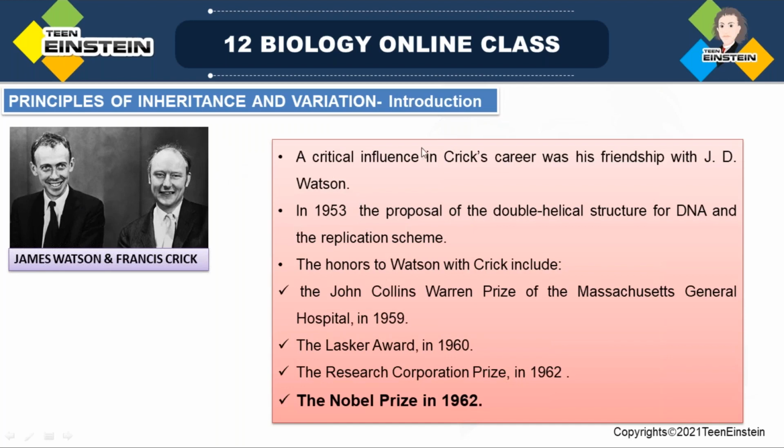Then these Watson and Crick friendship. Both scientists met and they discussed their common interest in the area of DNA structure and molecular level studies.